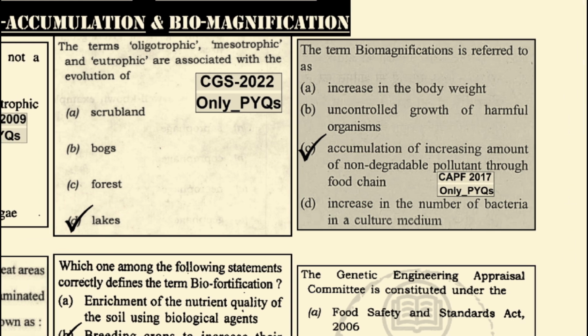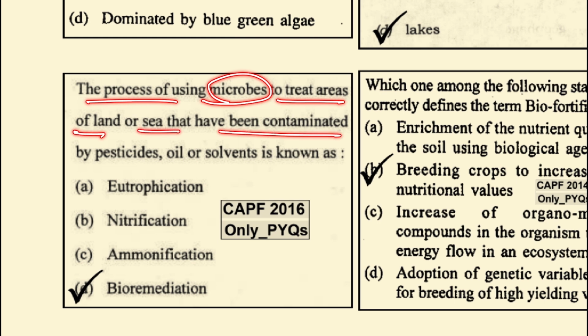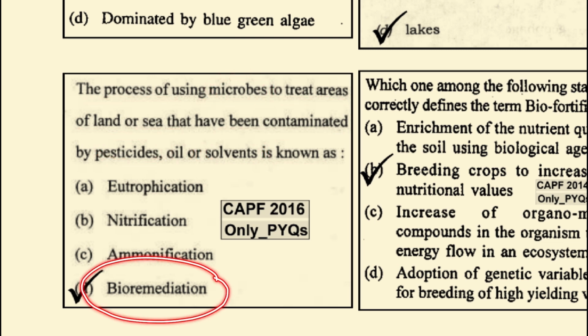The term biomagnification is referred to as the accumulation of increasing amounts of non-degradable pollutants through the food chain. If it's in a single organism, then it is not biomagnification, rather it is bioaccumulation. The process of using microbes to treat areas of land or sea that have been contaminated by pesticides, oils, or solvents is known as bioremediation.